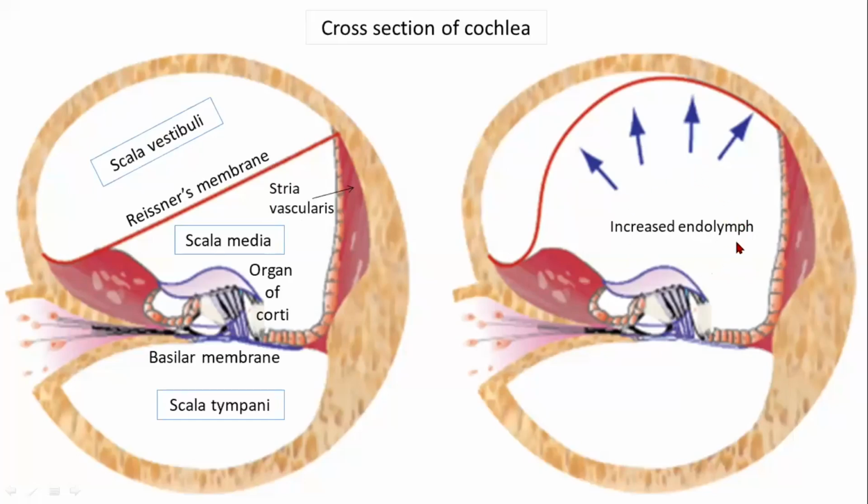But here what happens in Meniere's, there will be over excessive production of endolymph. So that will cause pressure even on your organ of Corti lying on your basilar membrane. So this is the basilar membrane on which your organ of Corti, which is the main basic structural and functional unit of your hearing, lies.